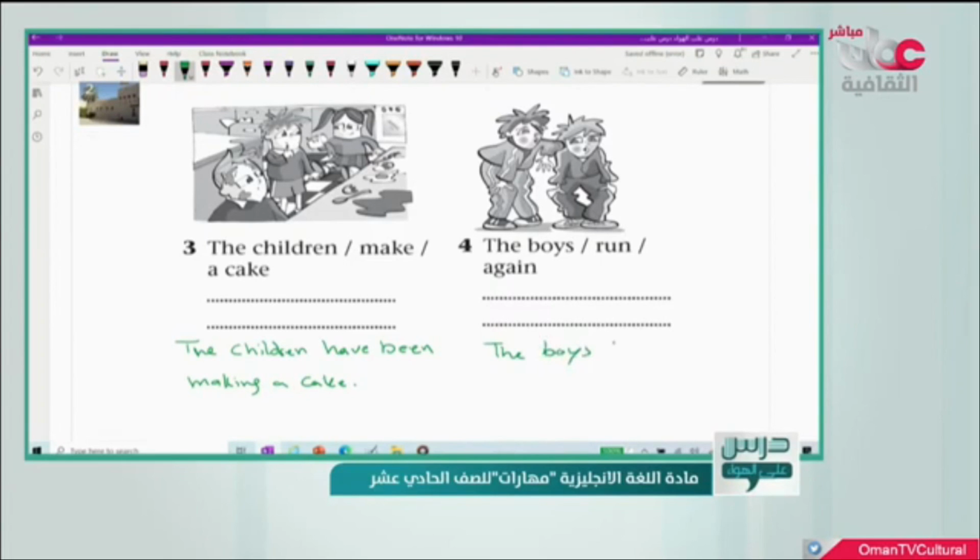Number 4, the boys have what? Been. Don't forget been. We have the verb run. You remember this? So we write another n here, and then we write ing because it's a one syllable verb. The boys have been running again. So how did we know that this is a recent event? Because if we see the picture, we can see that they are tired. So they started running in the past and now they are tired. Okay?